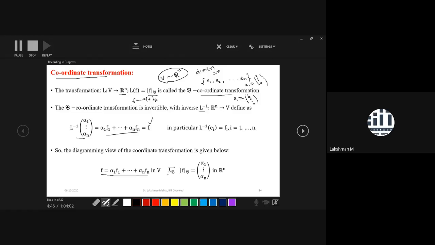Now we can apply the coordinate transform and get the coordinate of f as an n-dimensional vector. Remember that here f is anything. It may be a function, it may be a matrix. But on the right hand side, the coordinate of that element, any kind of element, becomes a Euclidean vector, an n-dimensional Euclidean vector. That is the idea of defining the coordinate transformation.